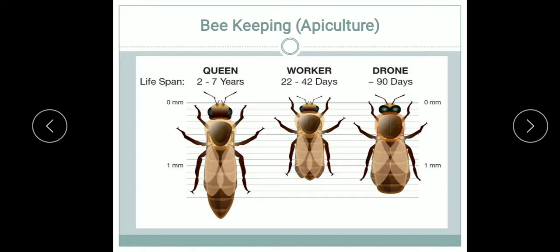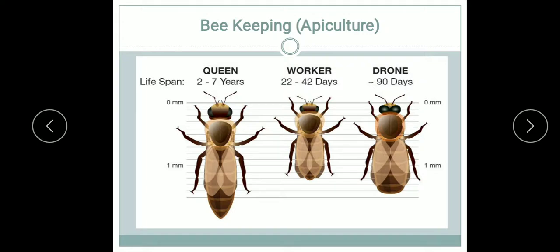So beekeeping is an easy practice, yet it requires some specialized knowledge in order to increase the benefits. So let us see what the important points required for successful beekeeping are.